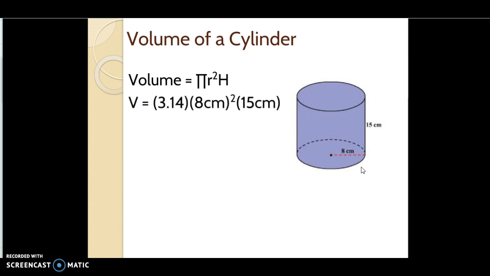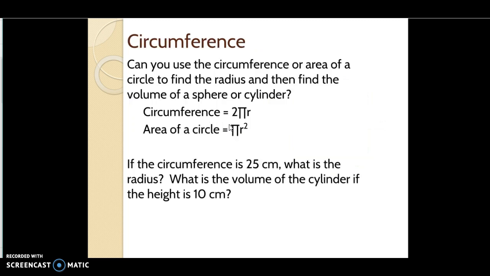All right, so you should have 3.14, which is pi, times 8 centimeters, our radius, squared, times 15 centimeters. So we have centimeter squared times centimeter, right? So it's centimeter squared times one more of them, so we get cubic centimeter, which is how we know we have volume. And our number should have been 3,014.4 centimeters cubed.